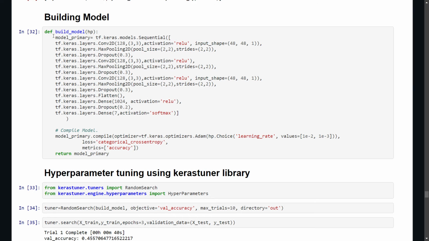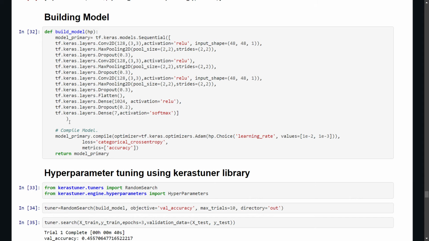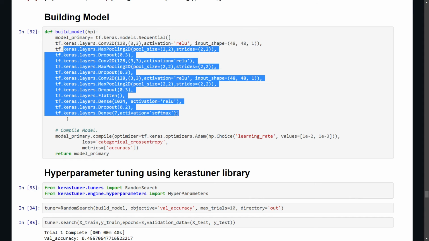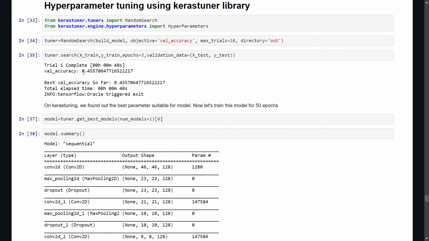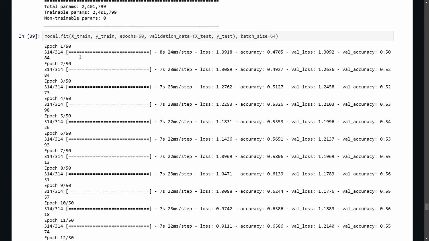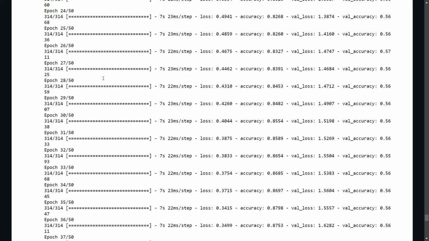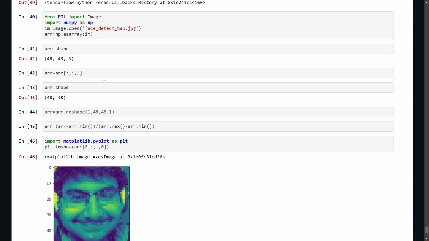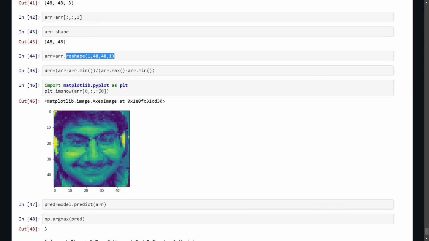And here is the model building. We have used the TensorFlow library for creating the neural network, and these are the layers of our deep learning model. We have performed hyperparameter tuning using the Keras Tuner library. This Keras Tuner library gave us the best model, and we have used this model for prediction. Here is the fitting of the model. We performed 50 epochs, and this is the reshaping of the array, which then gets mapped to the image.